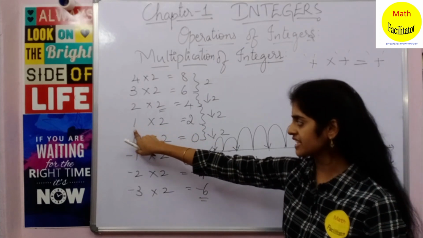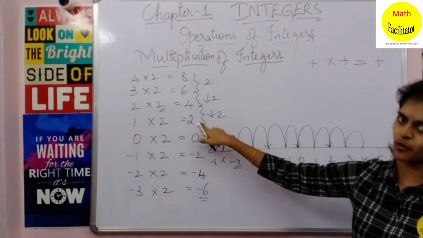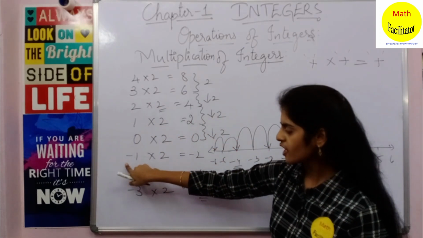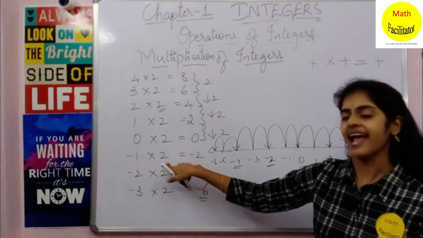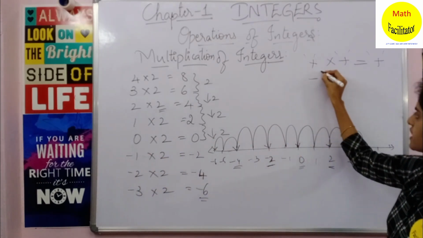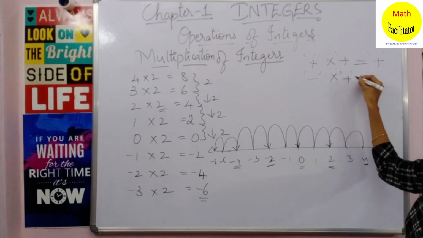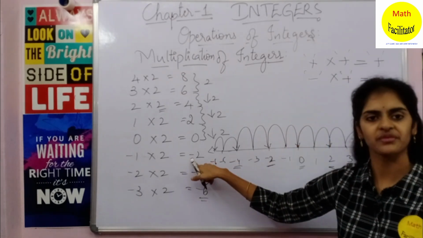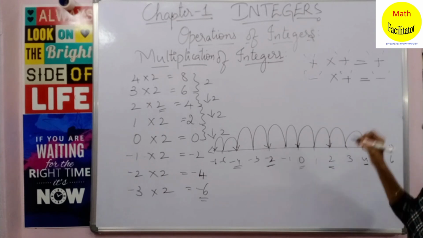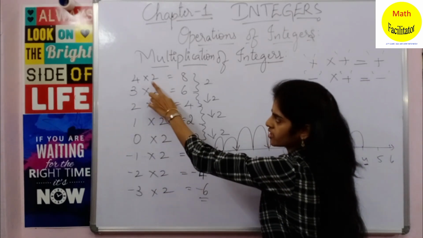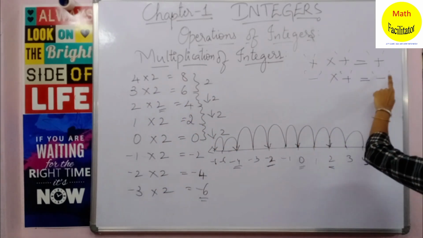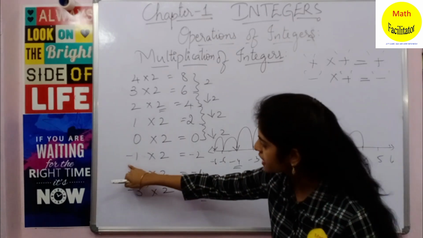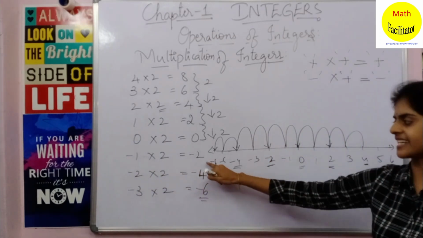Yes, positive integer into positive integer, you are getting a positive answer. Now see here, you are multiplying a negative integer and a positive integer. The answer you are getting is what? Negative integer. So when you are multiplying two positive integers, the answer is positive. When you are multiplying a negative and a positive integer, the answer is negative.